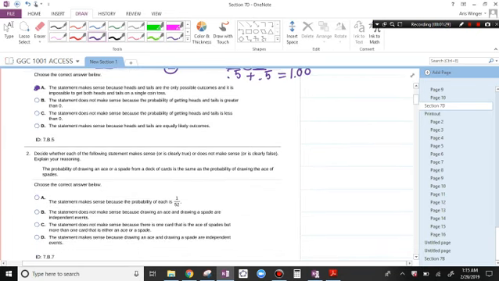Decide whether each of the following statements makes sense or is clearly true or does not make sense or is clearly false. Explain your reasoning. The probability of drawing an ace or a spade from a deck of cards is the same as the probability of drawing the ace of spades. Now, the ace of spades is a card that is an ace and a spade.